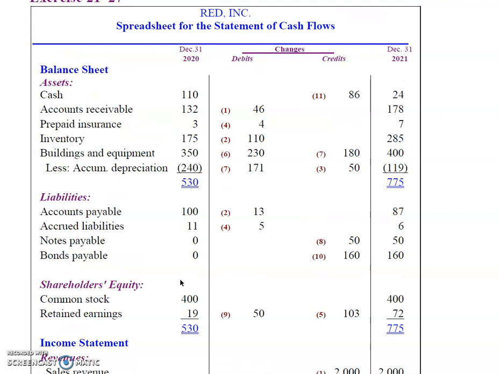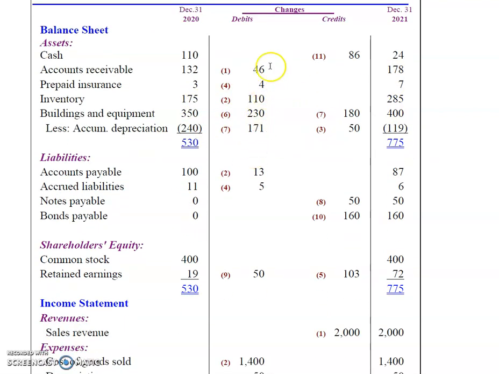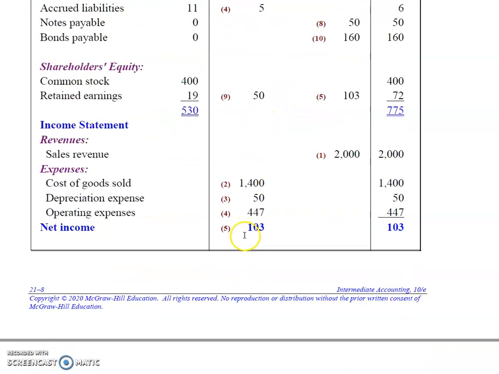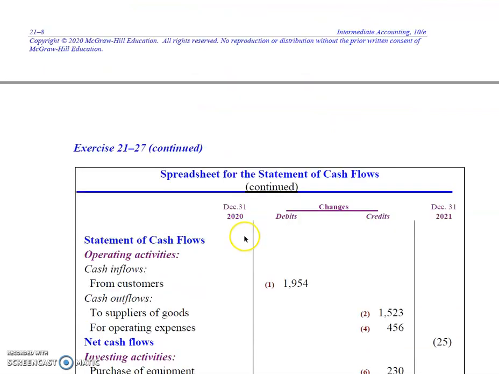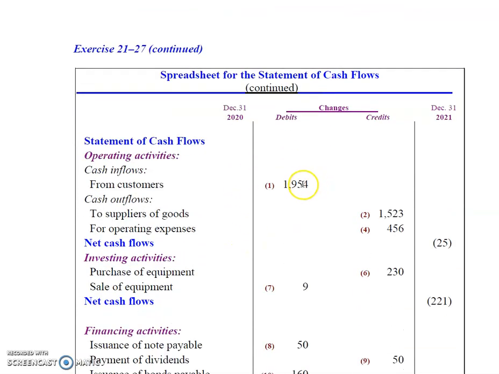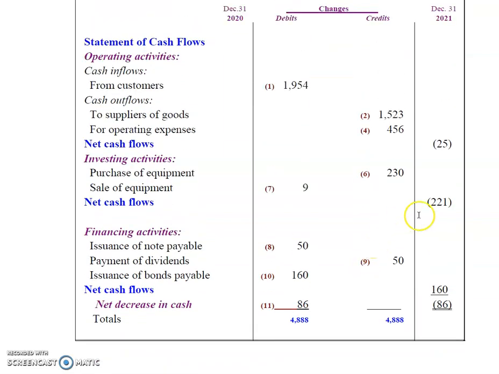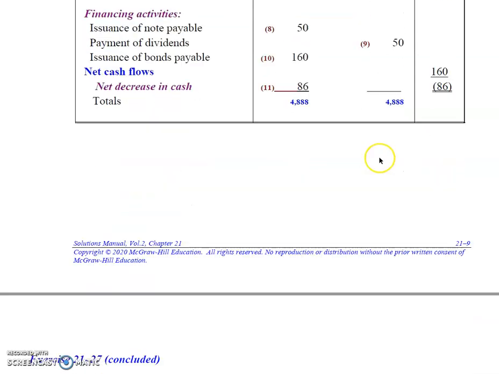So there we see the comparative balance sheets. We see the changes. They've put it in the debit and credit format. Then we come to the income statement, the same thing. And then there is the spreadsheet to prepare the statement of cash flows. And you're going to have to do that one. I'm not going to spend a lot of time going over it. But there we see net cash flow from operating activities of negative 25 million.